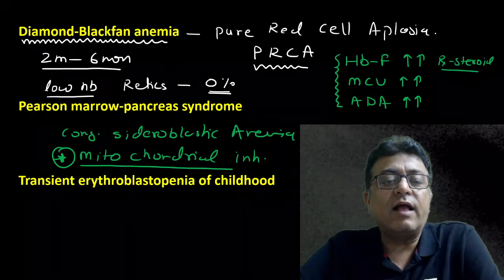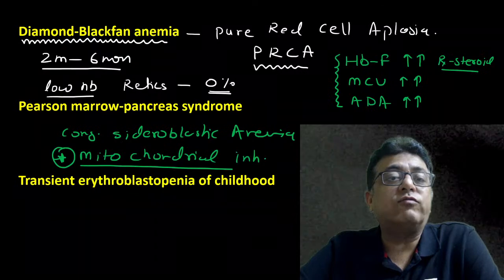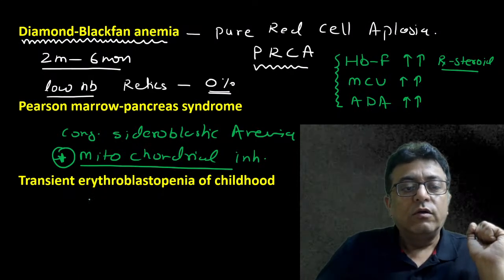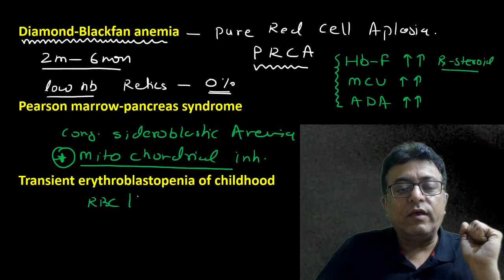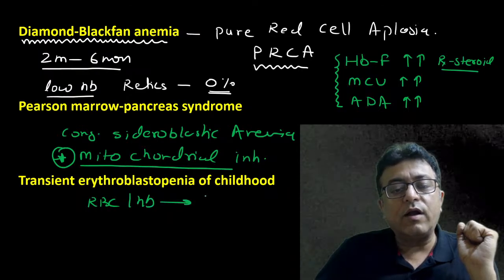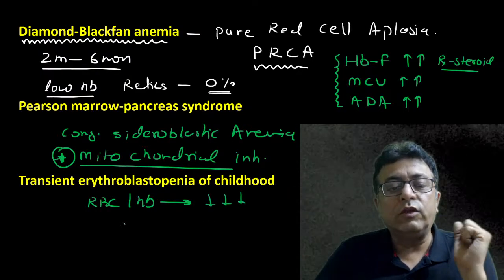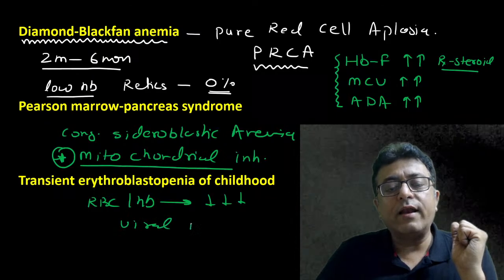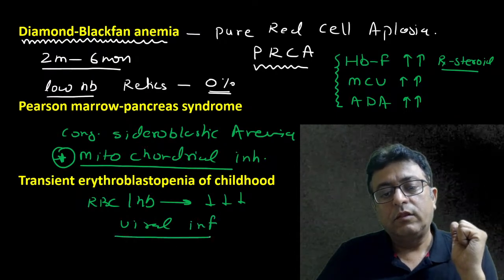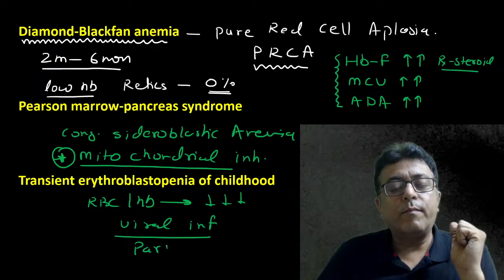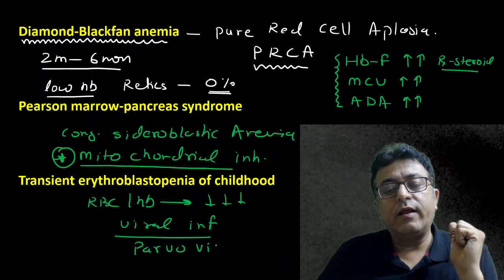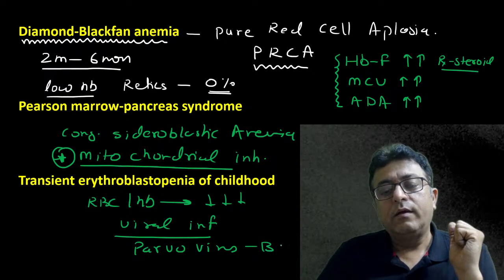Now see, transient erythroblastopenia of childhood. So RBC or hemoglobin is transiently low due to some viral infection. The most common is parvovirus B19.